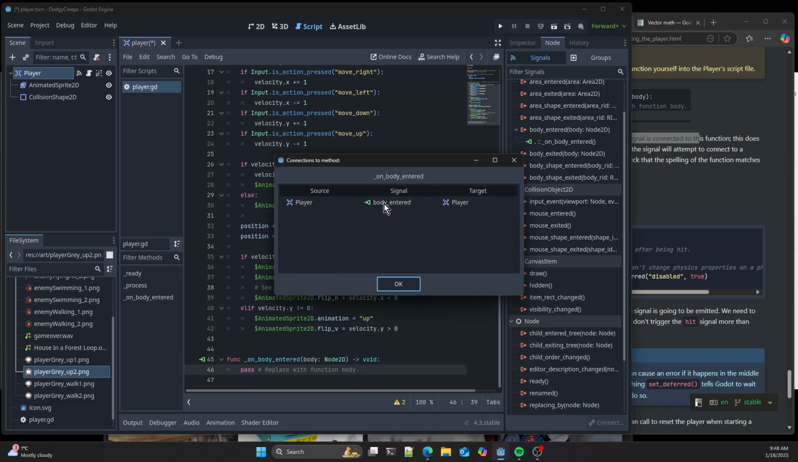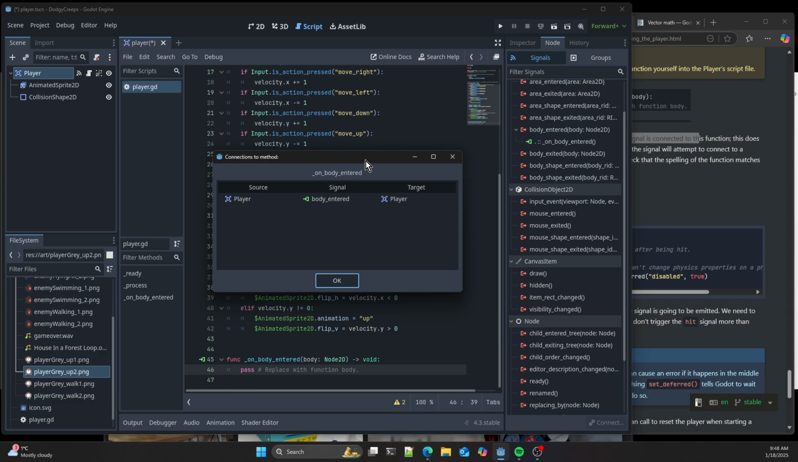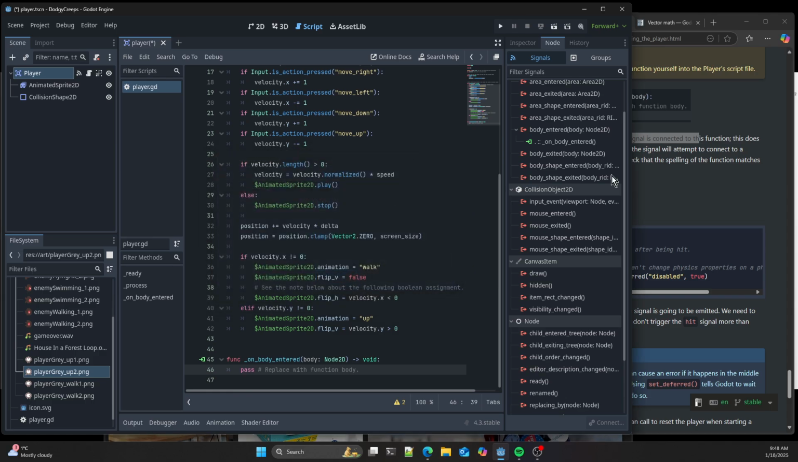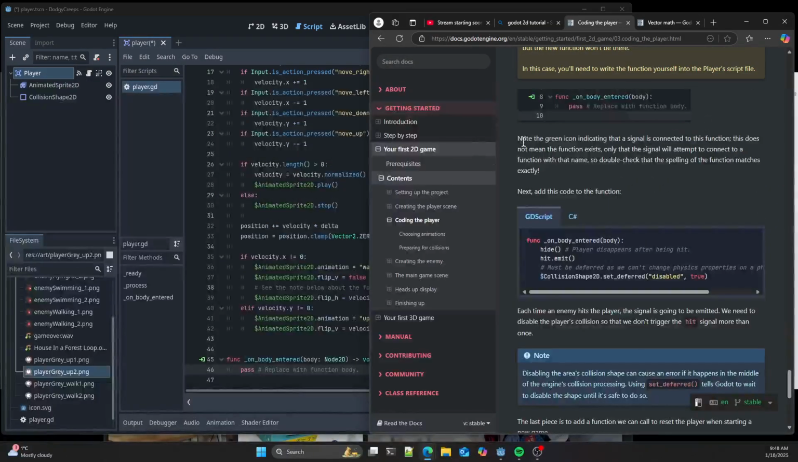We can click on it as well. It tells us what's connected to it. This does not mean the function exists, only that the signal will attempt to connect to a function with that name. So double check that the spelling of the function matches exactly.